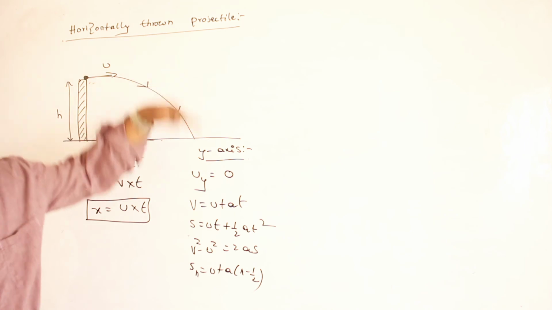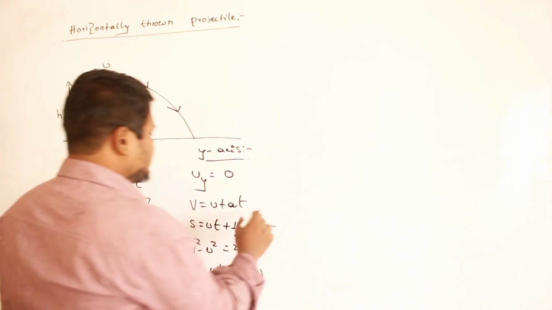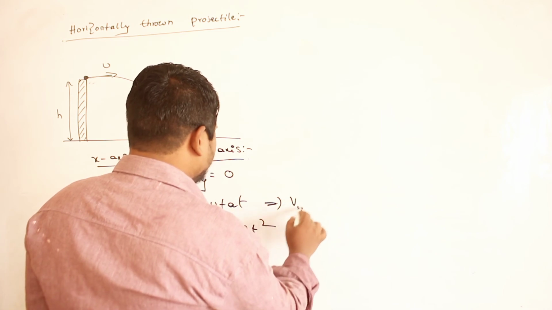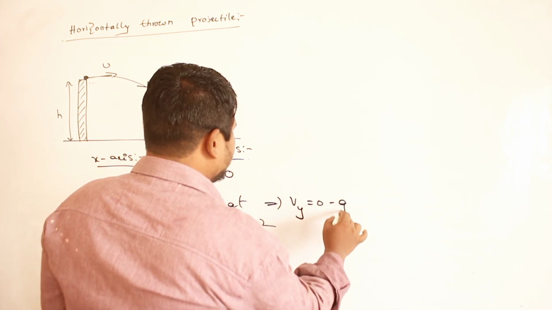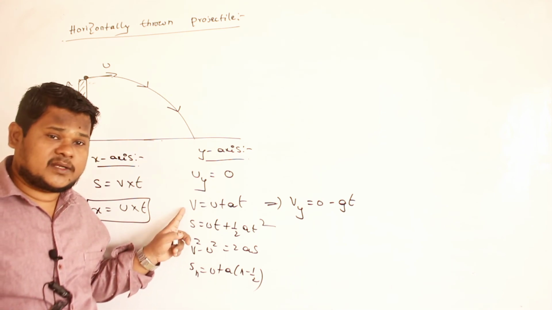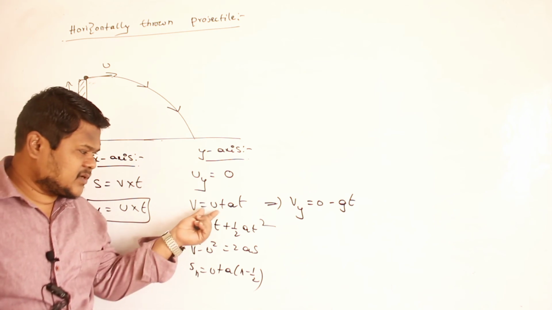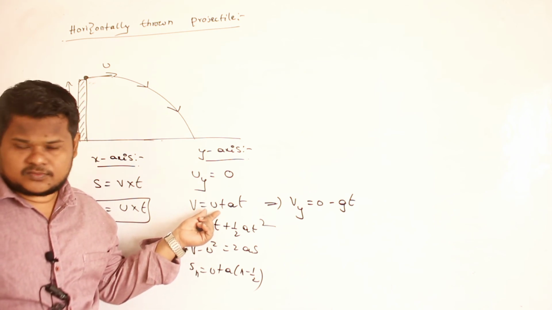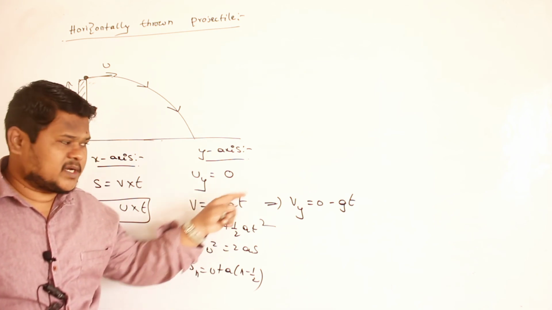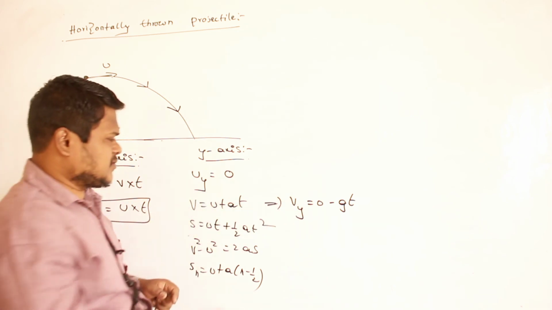Along the y-axis, there is no velocity. Are you able to understand? So the same relation, how can I write? I can write v_y equals 0 minus gt. V means what? Final velocity along which axis? The y-axis. Initial velocity along the y-axis? 0. a is always minus g. Time is t only. Clear? This is my first equation.